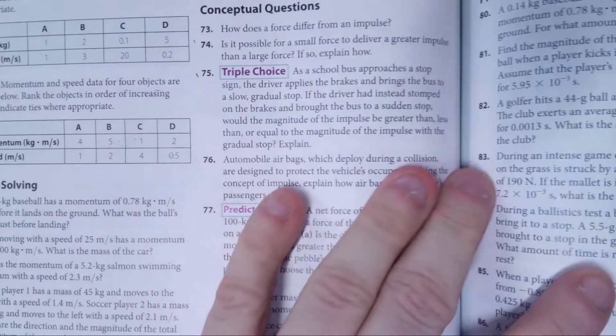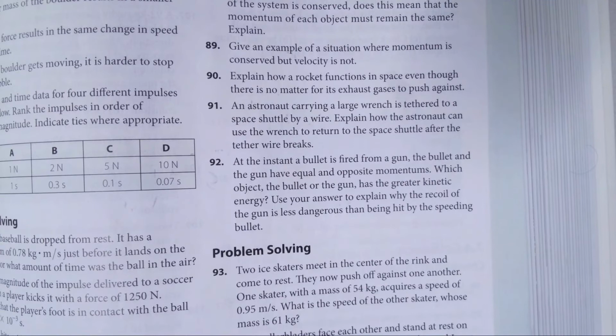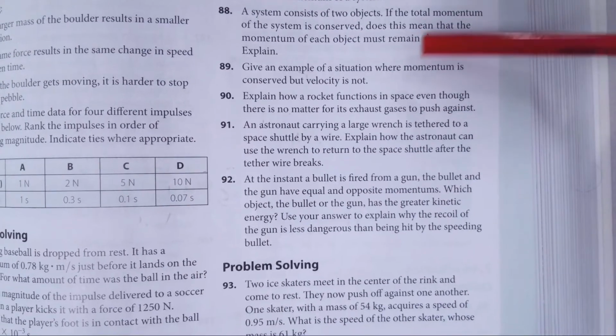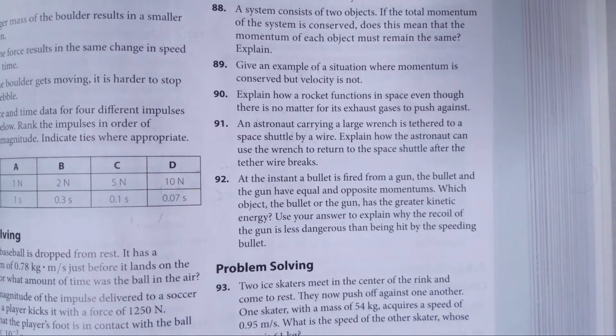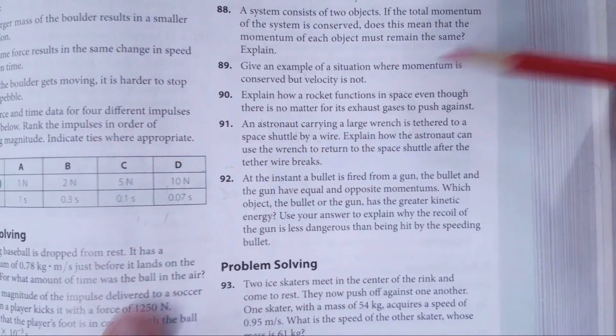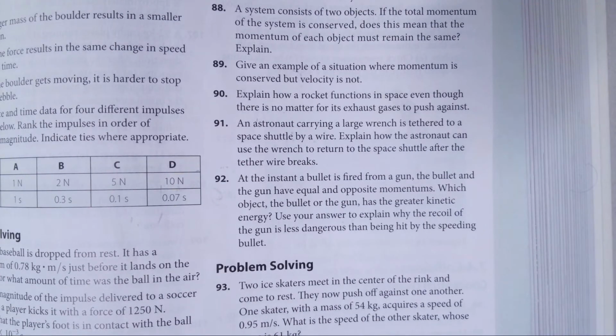Let's now move on to some conceptual questions relating to conservation of momentum. I'll set this up. This question says, give an example of a situation where momentum is conserved but velocity is not. In every situation, momentum is conserved. Momentum is always conserved for all collisions and interactions, but velocity is not always.